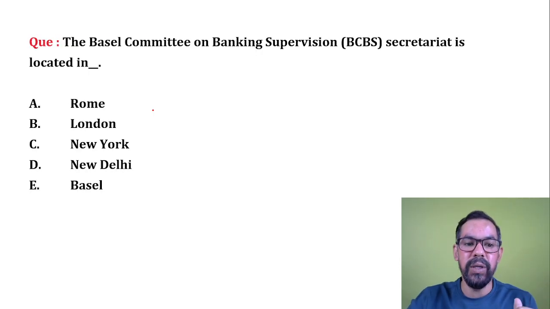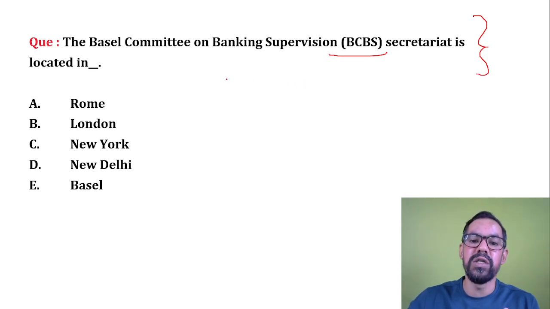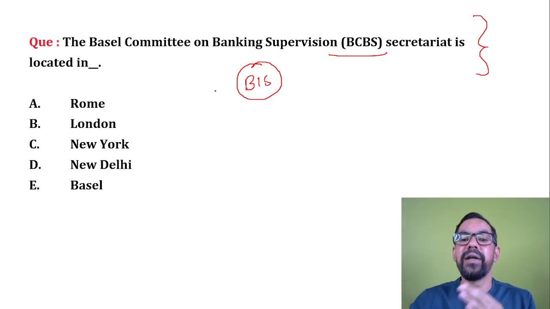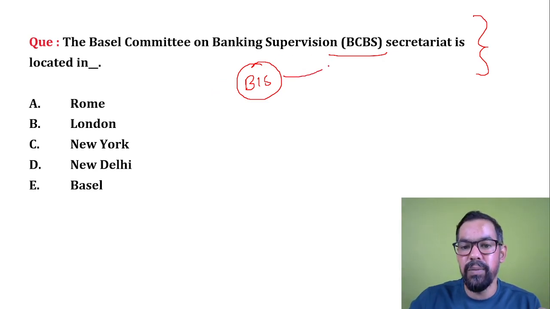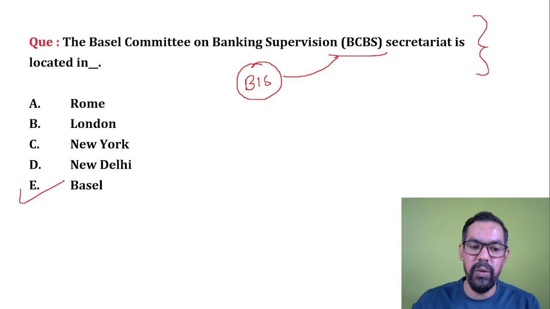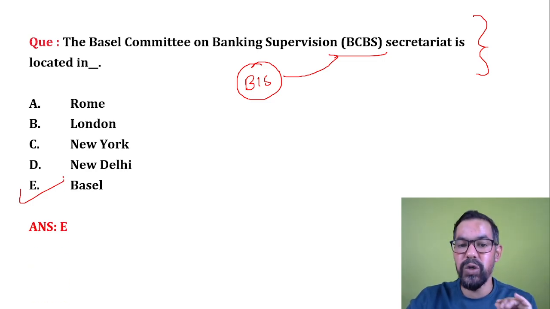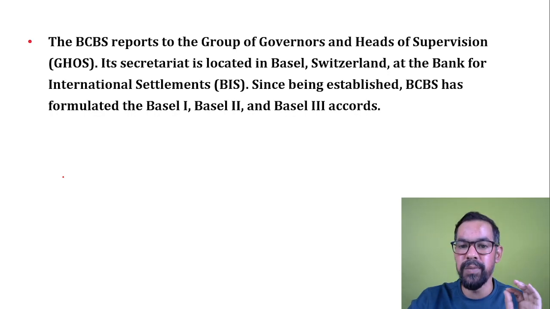Okay, next one. The Basel Committee on Banking Supervision (BCBS) Secretariat is located in. So BCBS was founded by BIS, Bank for International Settlement. If you talk about the headquarters of BIS or the secretariat of BCBS, both are located in Basel. Basel is a place in Switzerland, so Basel, Switzerland will be the correct answer for this question.